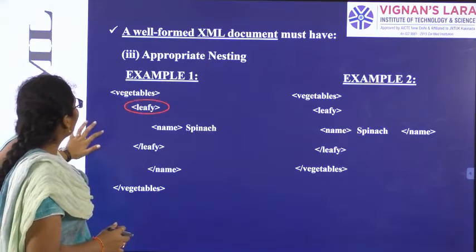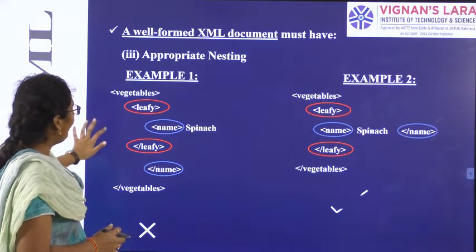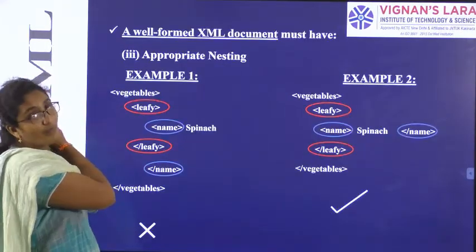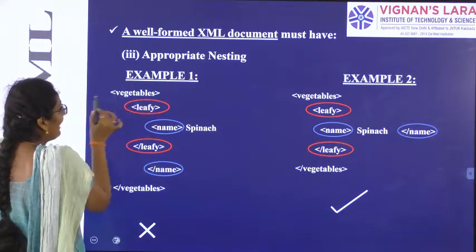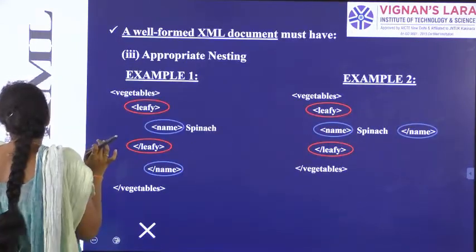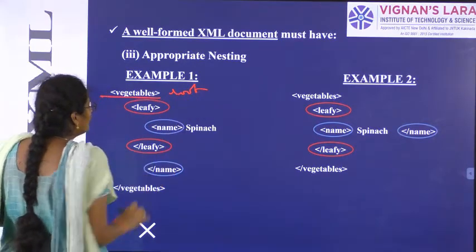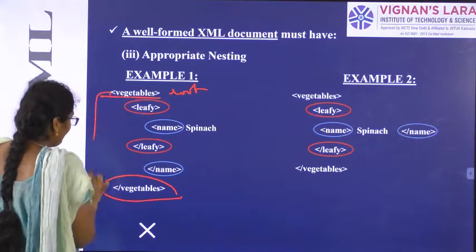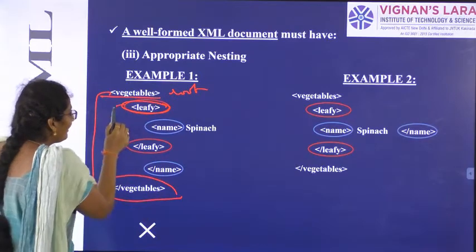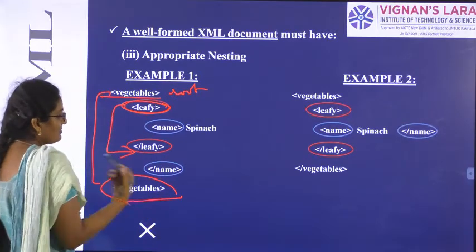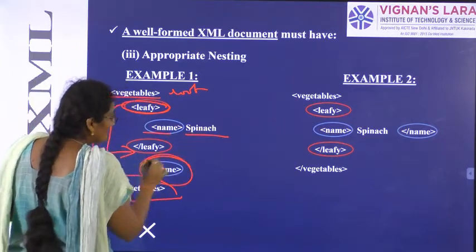Let us see one more example. For a document to be well formed, we should have appropriate nesting. So what is appropriate nesting? For example, I am taking a vegetables example. Here I have taken vegetables as the root element. This root element should be closed. When I have taken leafy as the sub root, that leafy should have an end tag. That is also okay. But when I have name as spinach, I should close this name tag here.